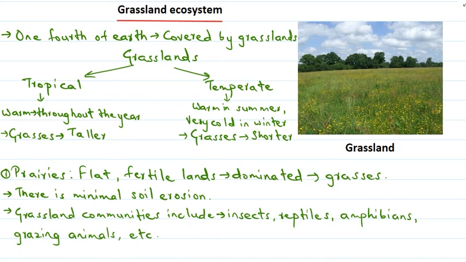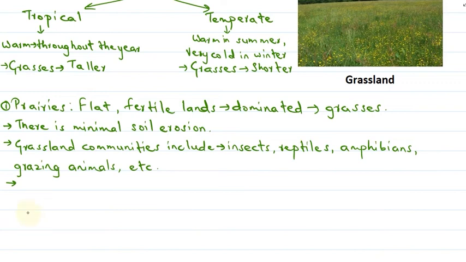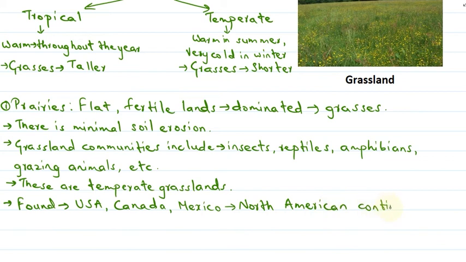Prairies are temperate grasslands, and they are mainly found in the USA, Canada, and Mexico, in the North American continent. So this is about the prairies.